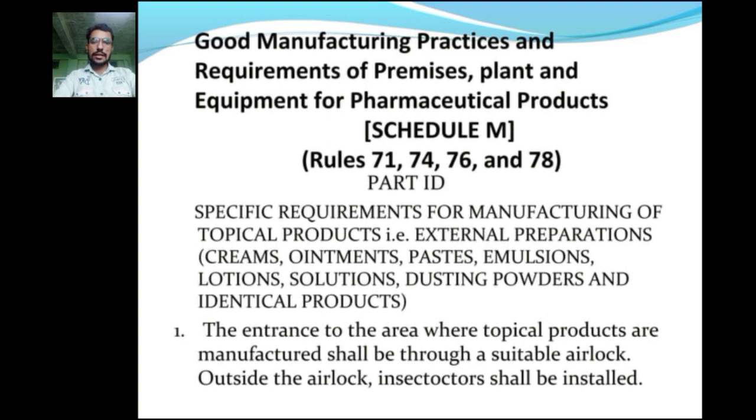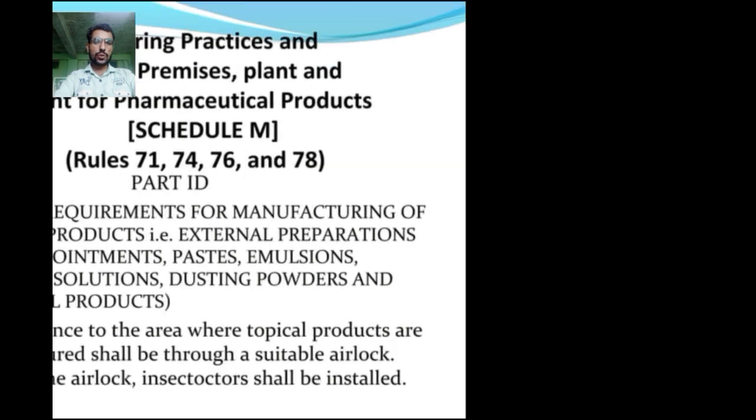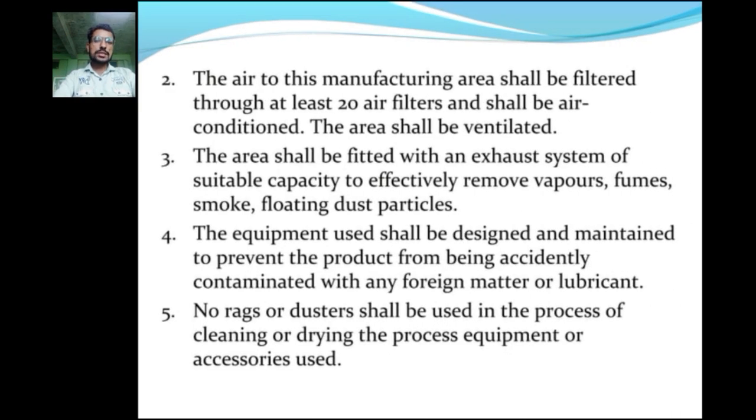So the entrance to the area where topical products are manufactured shall be through a suitable airlock. Outside the airlock, insectocutors shall be installed. The air to this manufacturing area shall be filtered through at least 20 air filters and shall be air conditioned. The area shall be ventilated. The area shall be fitted with an exhaust system of suitable capacity to effectively remove vapors, fumes, smoke, floating dust particles.